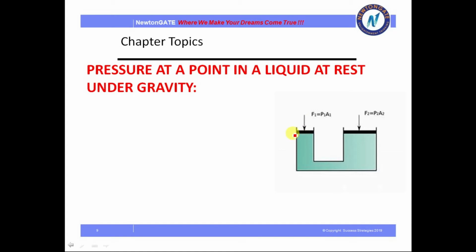This will be a derivation, so I will show you. Suppose I apply a force here and force the piston. The piston will move some distance, okay, this will be the distance. So now what is the pressure applied here?